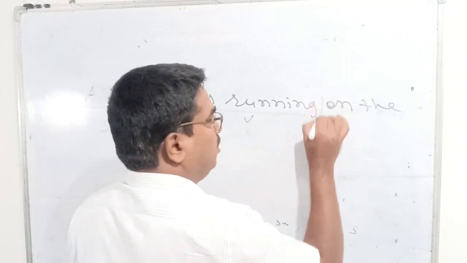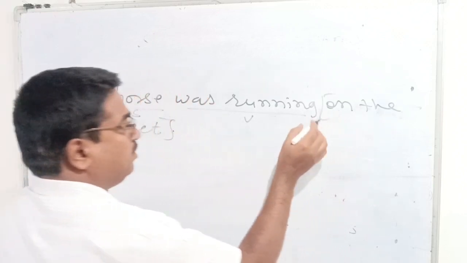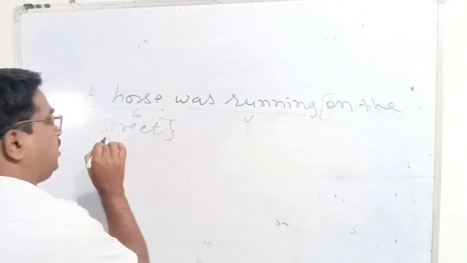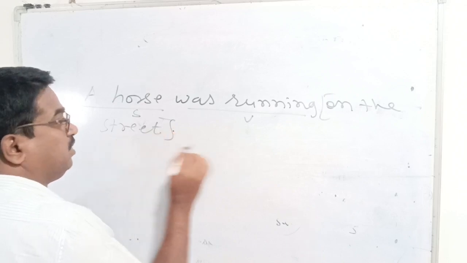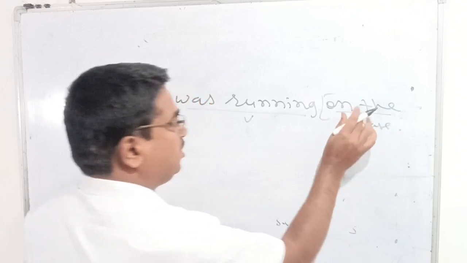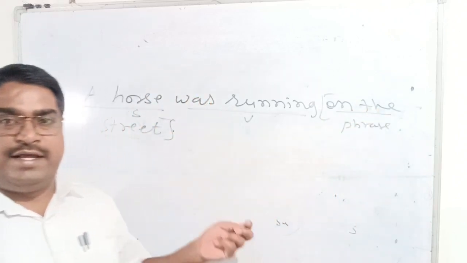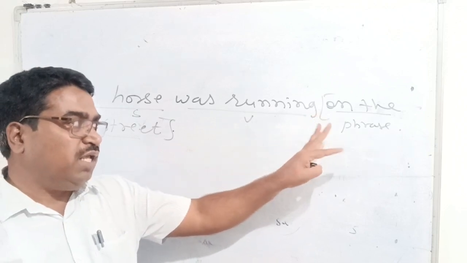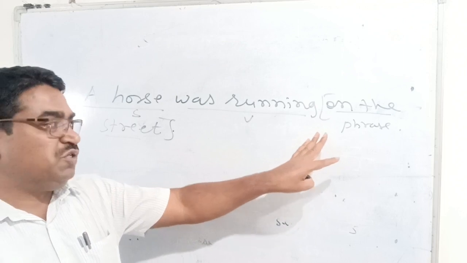Okay, "on the street" is called a phrase, right? This part is called a phrase because it is a group of words which is supportive to the sentence. It makes some meaning, some sense, but it does not make complete sense. I hope you understood, right?